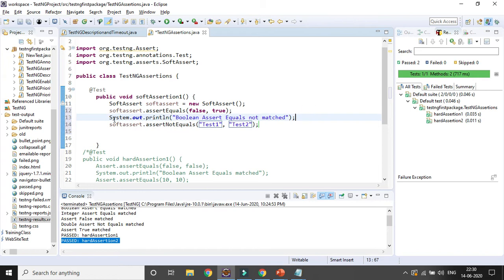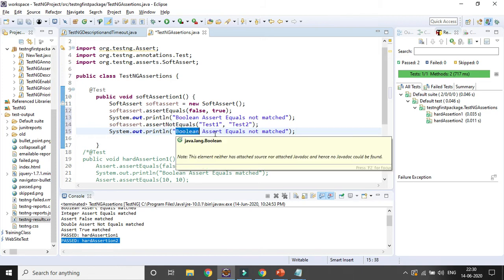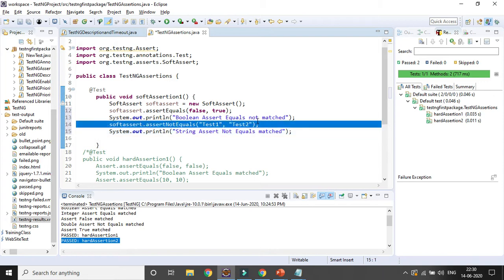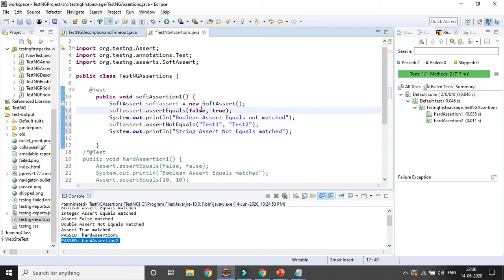Here I am giving the output as string assert not equals matched, right? Because obviously it is getting matched, because test 1 and test 2 are not the same. So here I used assert not equals, so obviously it should pass. Now let's run the code and let's see.